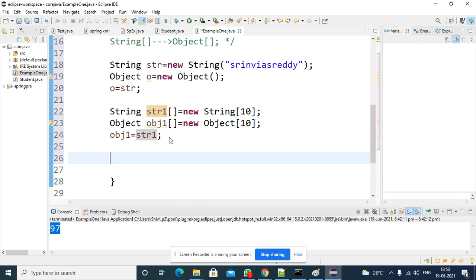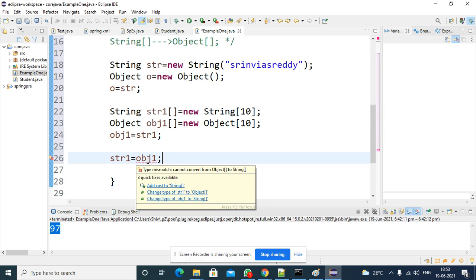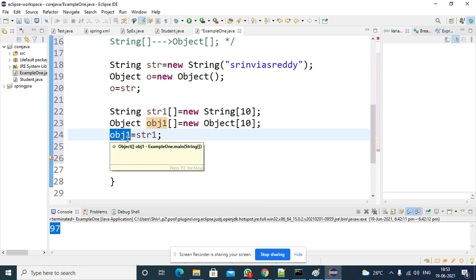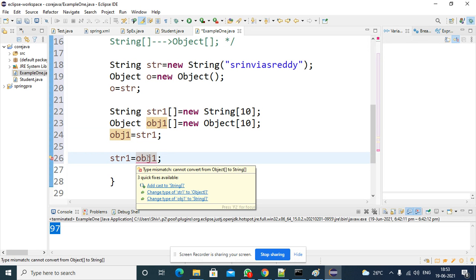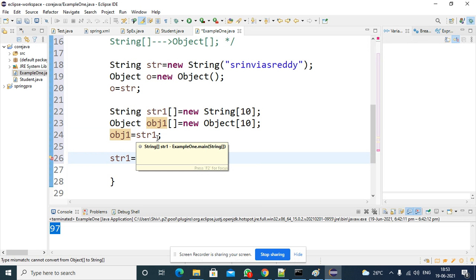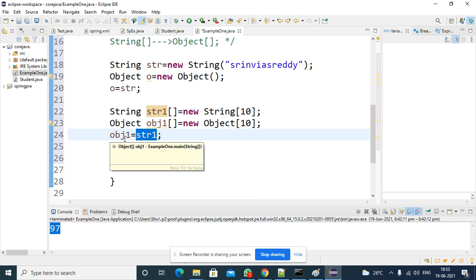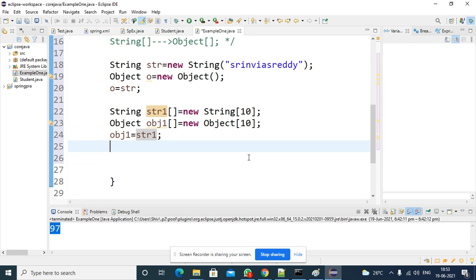If you try to reverse it, str1 equal to obj1, what will happen? It throws an error saying cannot convert from object to string. So subclass to superclass is okay, but superclass to subclass is not possible. You will understand all these things when I discuss the inheritance concept, so don't worry up to that point. For now, just consider that you can assign a subclass reference to a superclass object, no problem. Any doubts?